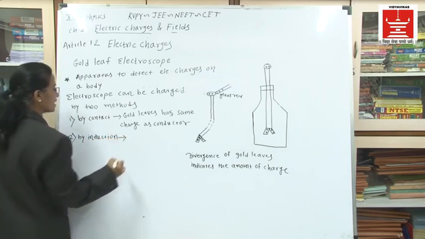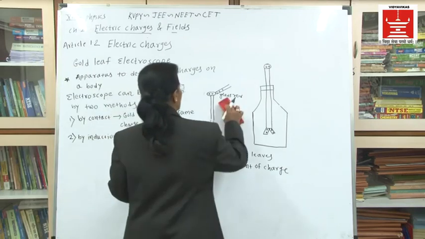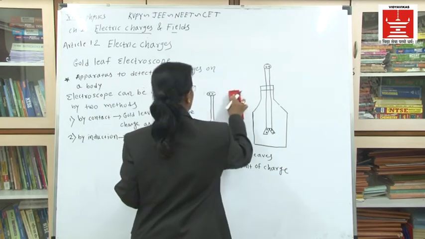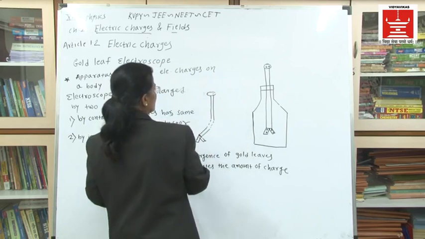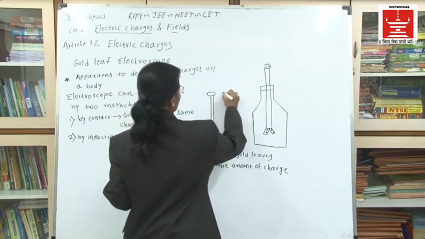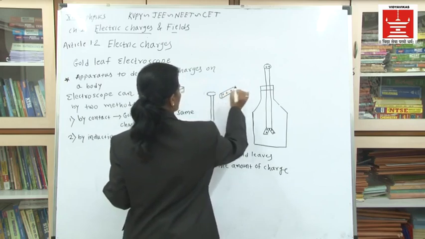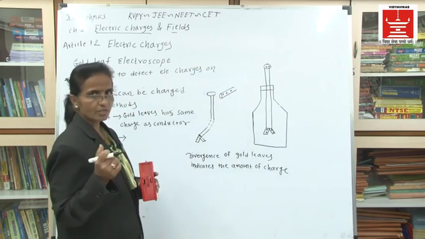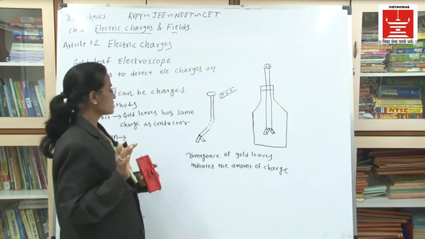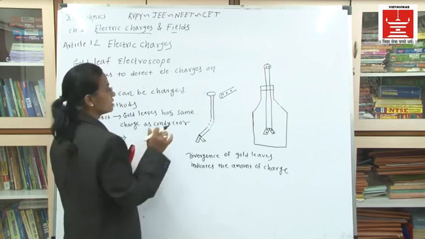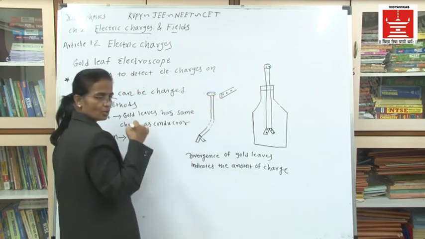Now what is the meaning of by induction? In this case the glass rod is not in contact with the metal knob. Suppose we are taking the same example again and it has a positive charge. It is not in contact, it is taken near the metal knob only. And in this case, by induction, exactly opposite charges are produced on the metal knob.